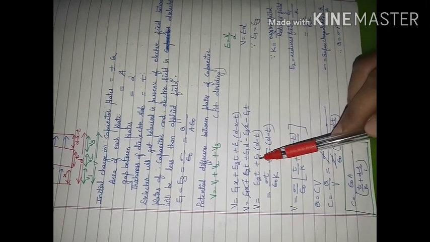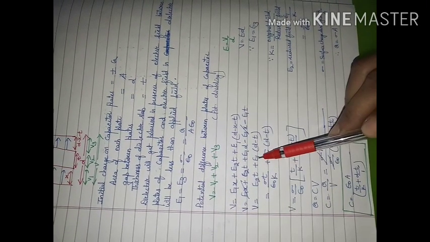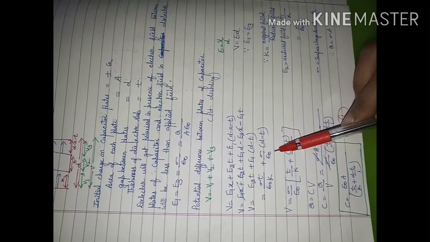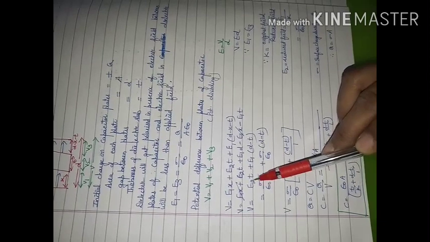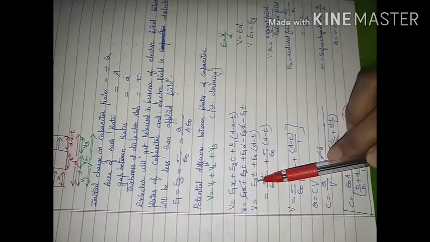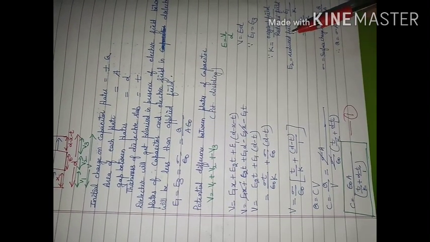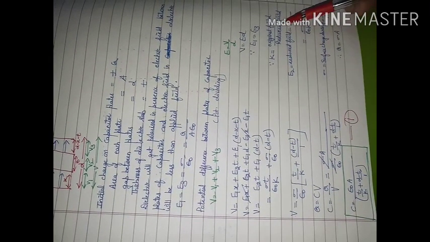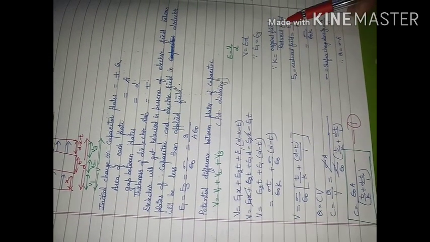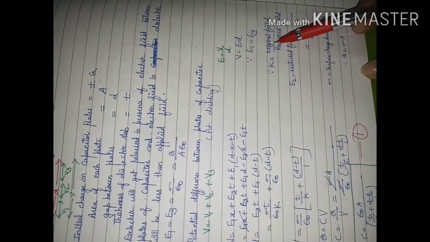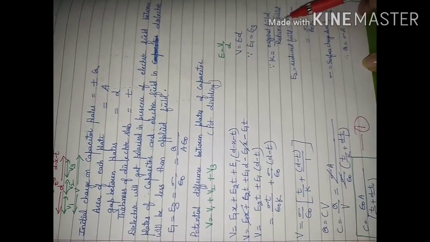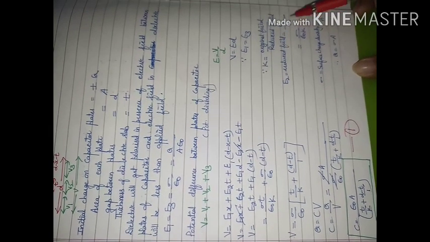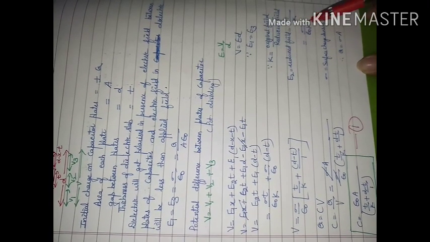Now we will put the values of E1 and E2. E1 is the value of the applied field, that is sigma upon epsilon naught. E2 is the net value of field inside the dielectric, and we have done that the dielectric constant is given by the original field divided by the reduced field. So dielectric constant K will be equal to E1 divided by E2. So E2 will be equal to E1 upon K. E1 is equal to sigma upon epsilon naught.